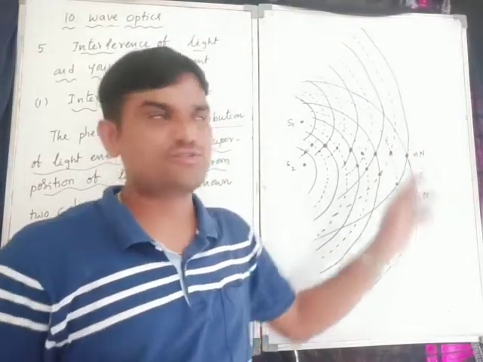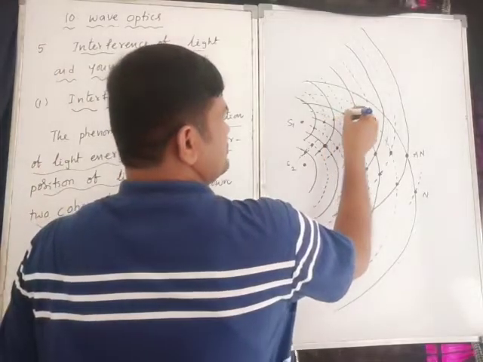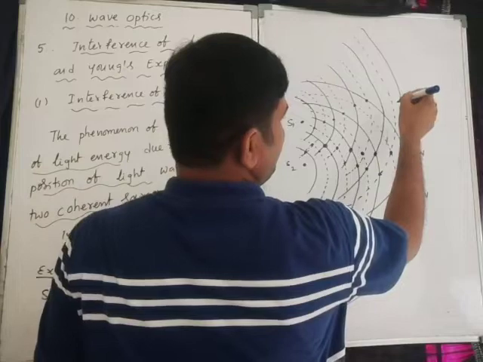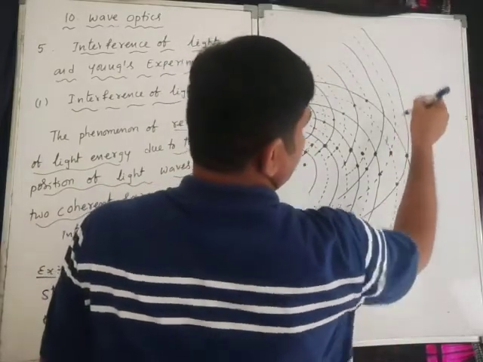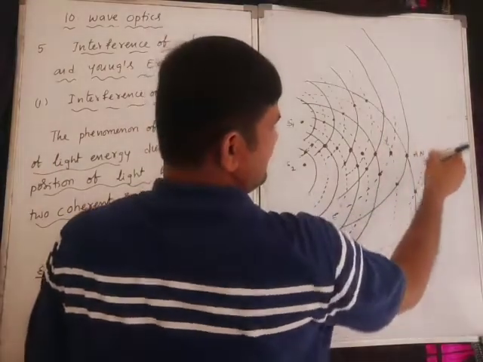So these are the nodes and antinodes. Right, here also. These are nodes, nodes, nodes. Okay, and again here. As a dotted line will come here, dotted line.